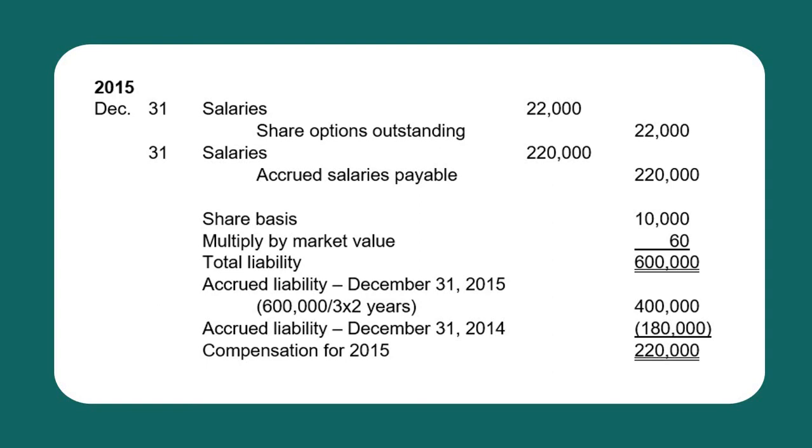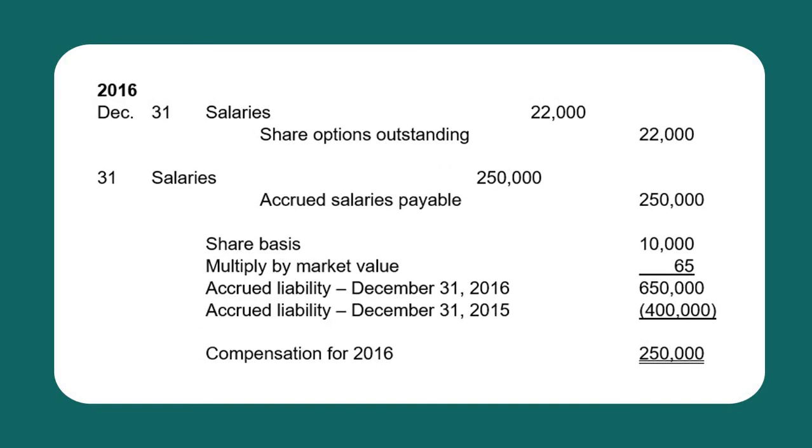But since we are still on the second year, we will prorate to get the second year's estimated balance. So that is 2/3. So the total liability times 2/3, that is 400,000. So this is the balance of the accrued liability at the end of December 31, 2015. Now, to get the compensation for the 2015 year alone, we deduct the accrued liability balance on December 31, 2014 of 180,000. Thus, we have 220,000. So, entry to record, debit salaries 220,000, and credit accrued salaries payable 220,000.